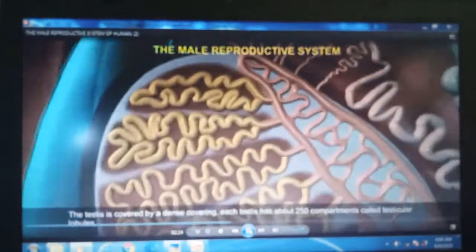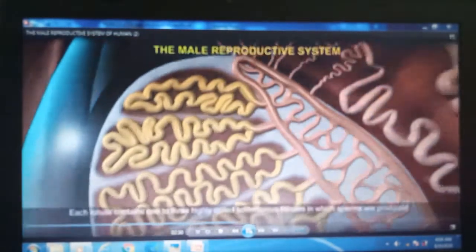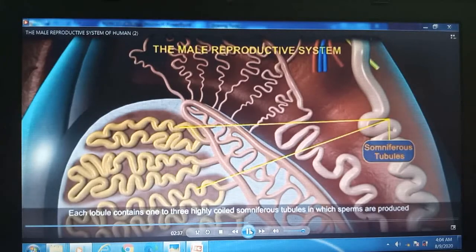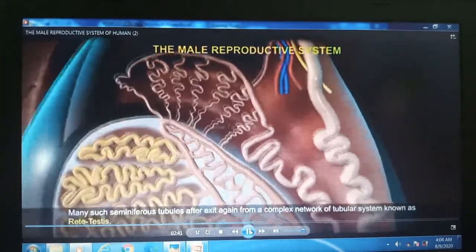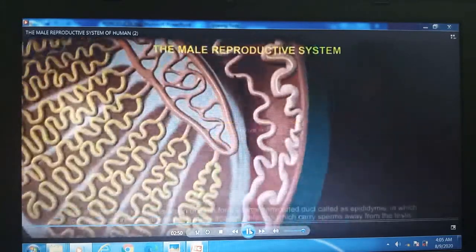Each testis has about 250 compartments called testicular lobules. Each lobule contains one to three highly coiled seminiferous tubules in which sperms are produced. Many such seminiferous tubules open into a complex network of tubular system known as rete testis.